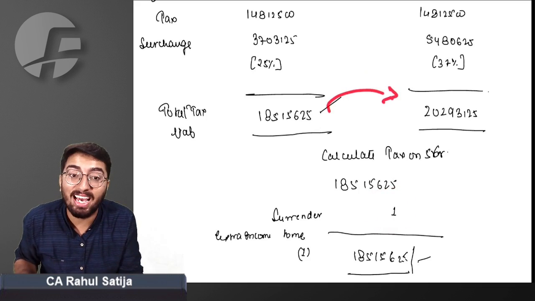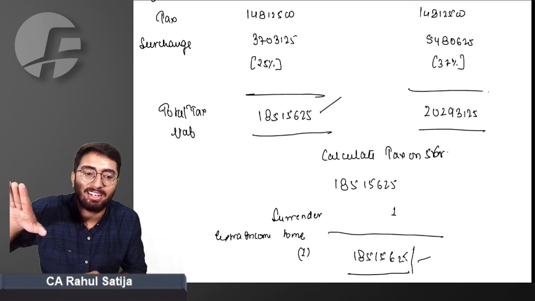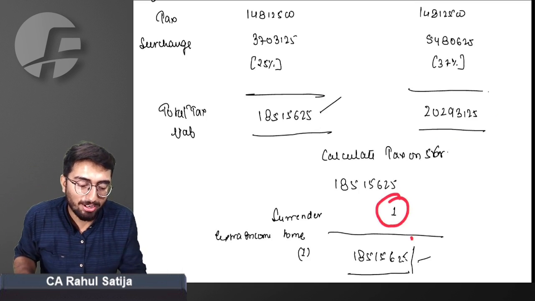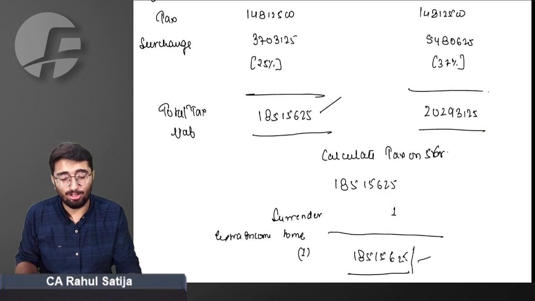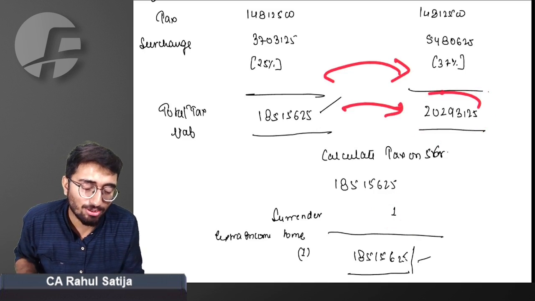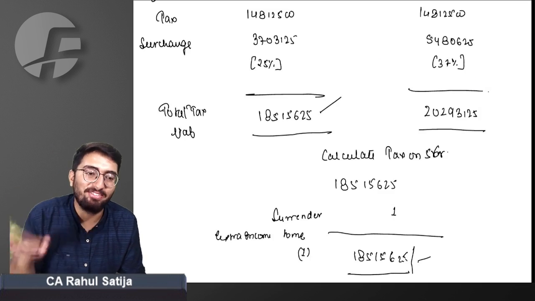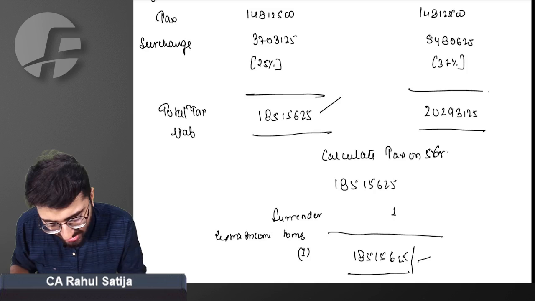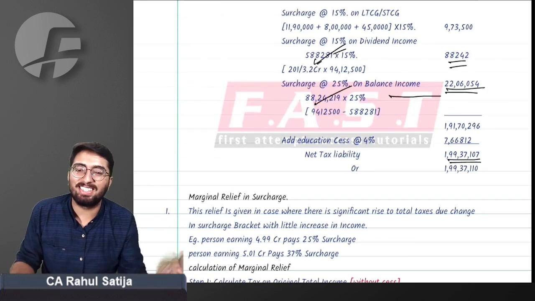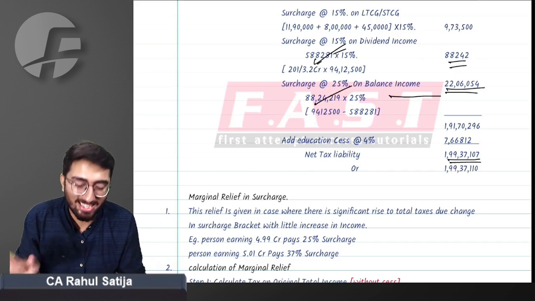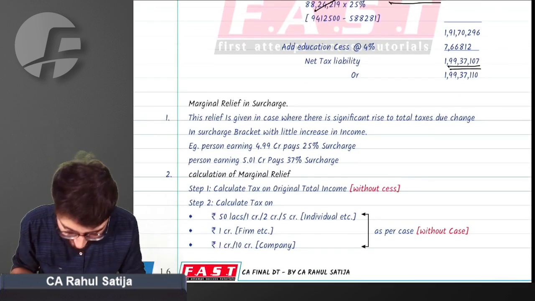Otherwise, sir, this would have been the reality. If this marginal relief concept were not in place, what would have been the case? We were required to pay tax of 2 CR, and just because of 1 rupee, there would have been an increase of 17 lakh in taxes. Did you get this point or not? Yes, sir, we understood what you are trying to say. Let's see an example of what your study mate says. Study mate is full of examples. You will see many examples in this case. Let's see what example it says.